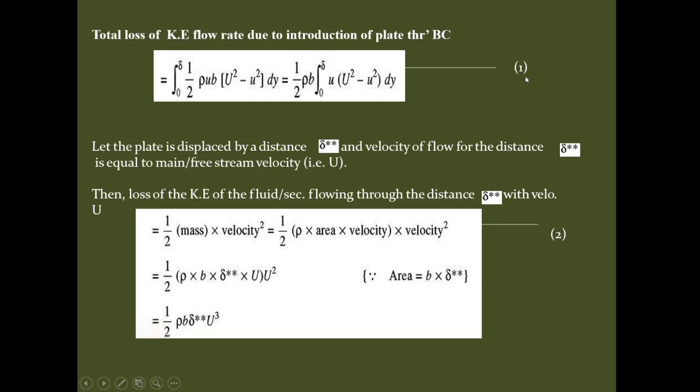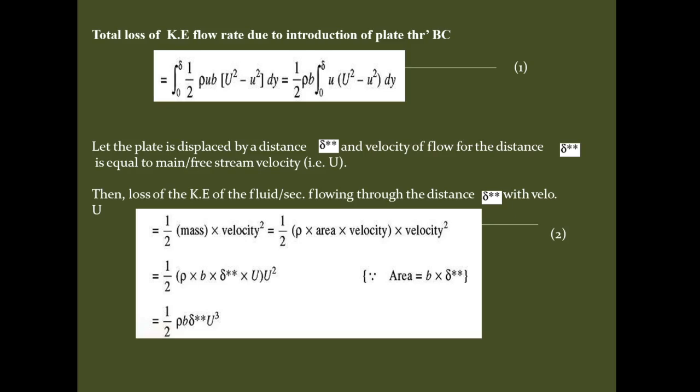Now let the plate be displaced by a distance delta double star, and the velocity of flow for the distance delta double star is equal to the free stream velocity, capital U. Then what will be the loss of kinetic energy of fluid per second flowing through this distance delta double star with the velocity capital U?